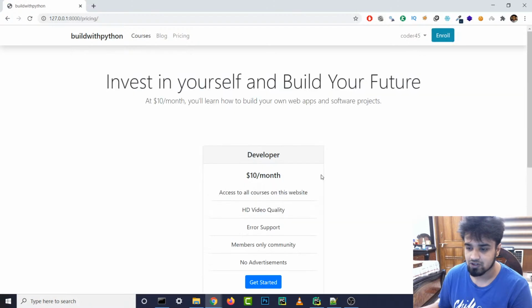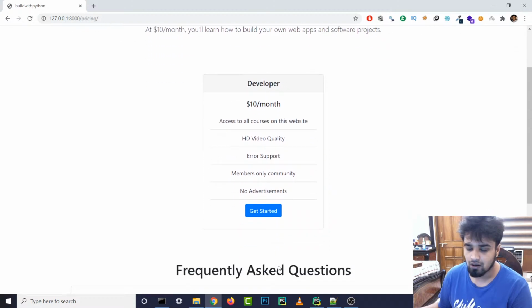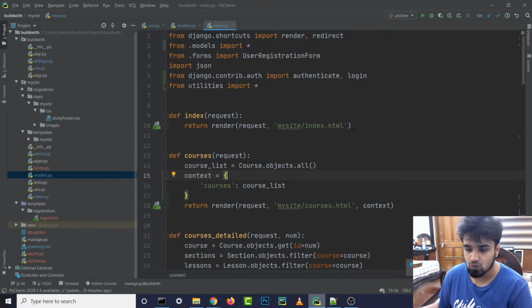So I want to work on that comment section, and also I want to finally connect our payment. For example, if we click on the enroll button, I want to put something here like pay with PayPal or a debit card or something like that. So we are going to be implementing that today, implementing the backend of how PayPal works. It will be interesting to learn how PayPal works and everything. So those will be our two main objectives.